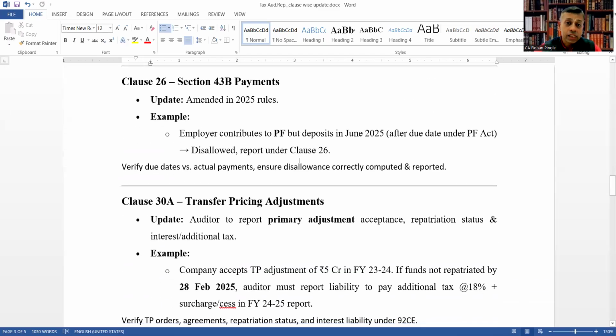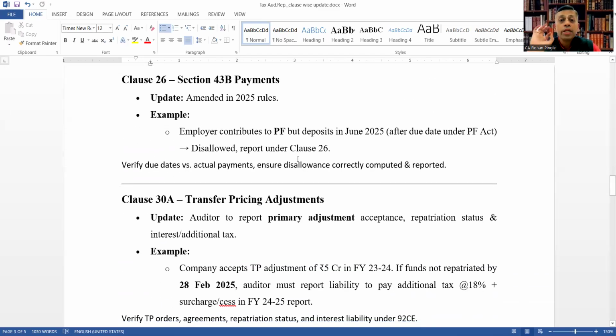Clause 26, Section 43B payments. Update is amended in 2025 rules. Example, employer contributions to Provident Fund but deposits in June 2025 after due date under PF Act. Disallowed, report under clause 26.